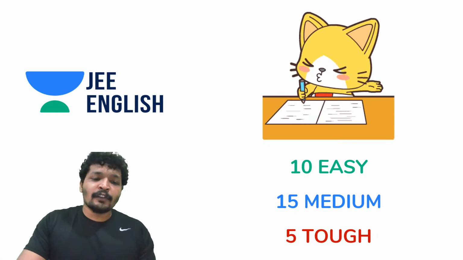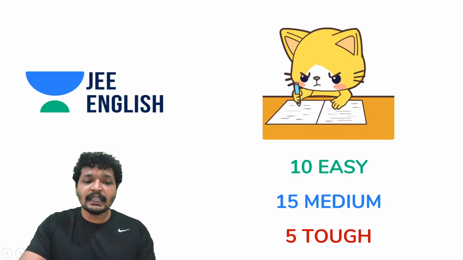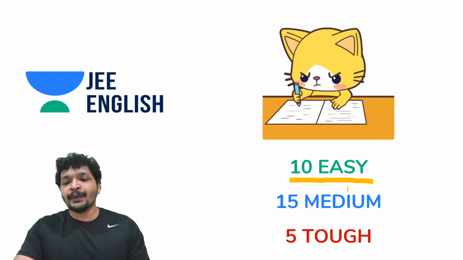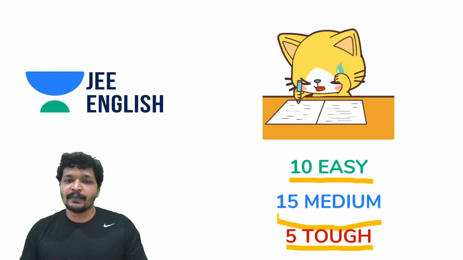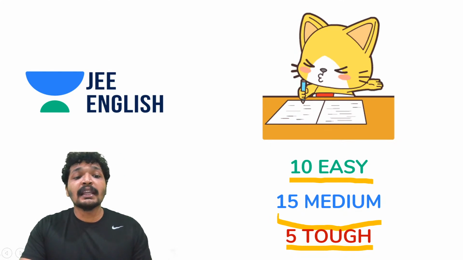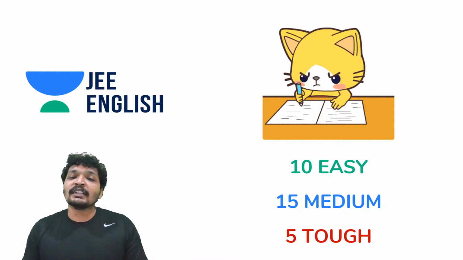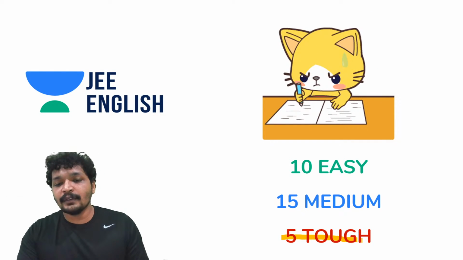If you look at the pattern of the paper, generally, when I'm talking about JEE Mains, you have 10 easy questions, 15 medium questions, and 5 tough questions. Sometimes it can be 12 easy, 17 medium, 7 hard or tough. What do I mean by easy, medium, tough? They consume time. You remember, physics is easy, but it can be a little complicated problem. It can consume your time. You don't want to touch this first.